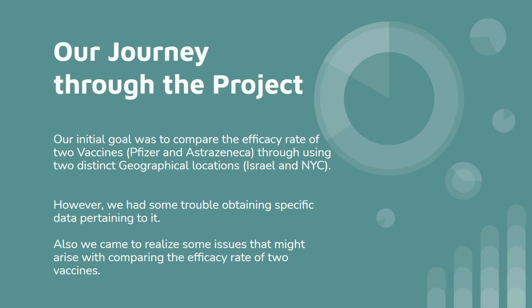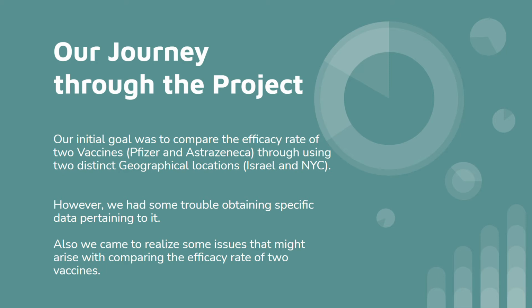So now we want to discuss our journey through the project. Our initial goal was to compare the efficacy rate of two vaccines, Pfizer and AstraZeneca, using two distinct geographical locations, Israel and New York City. However, we had some trouble obtaining specific data pertaining to the locations and the administration of those specific vaccines.